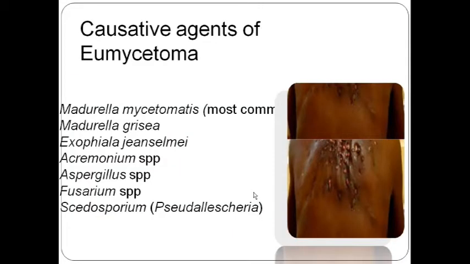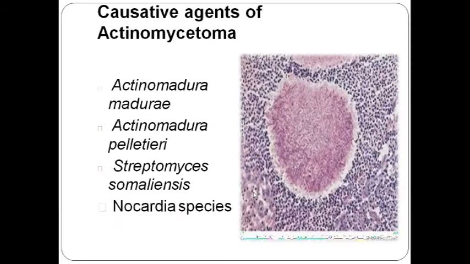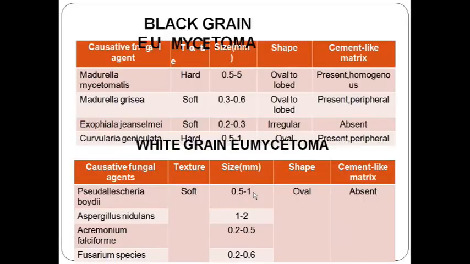Now, the causative agents of eumycetoma we have also discussed. Actinomycetoma we have discussed: Actinomadura madurae, Actinomadura pelletieri, Streptomyces somaliensis, and Nocardia species. Now, eumycetoma is again divided into two parts, that is black grain and white grain, as we have discussed. Now black grain eumycetoma, why are they called black grain? Because the discharging sinuses contain melanin, so it gives a blackish appearance.